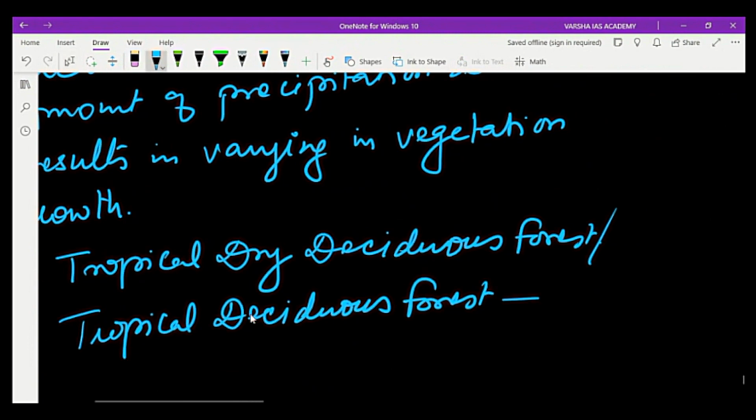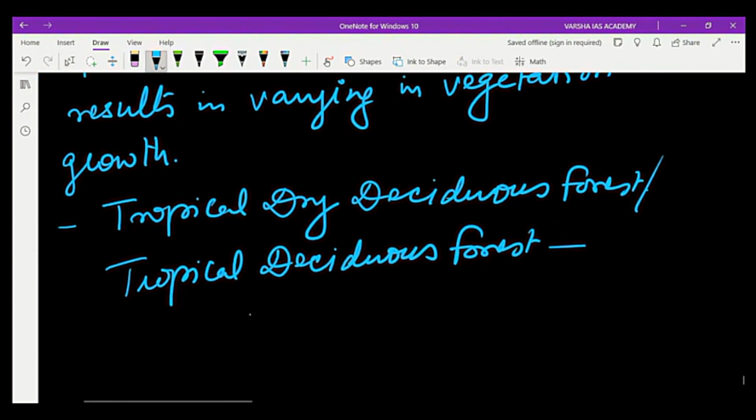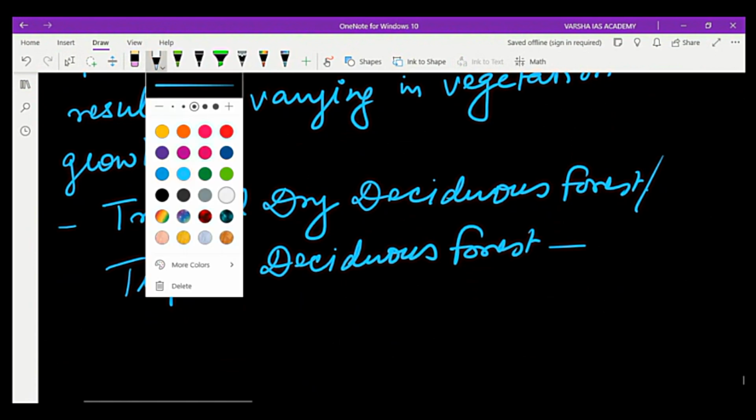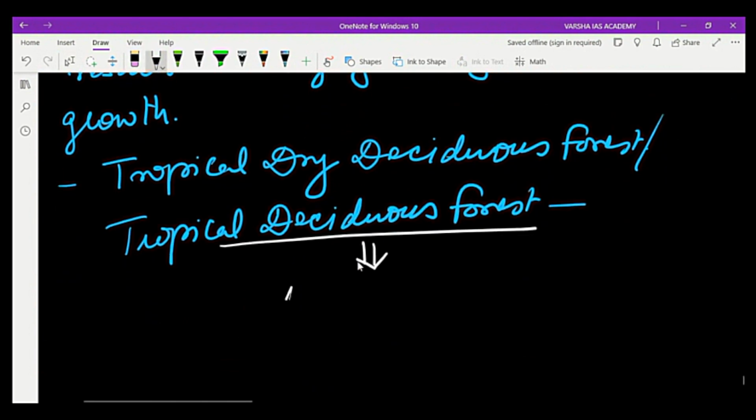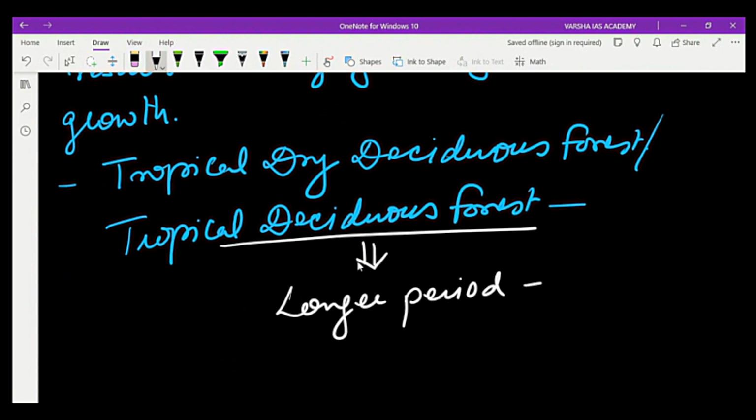But as deciduous forests have the characteristic of shedding leaves, here they shed leaves for a longer period, which is 30 to 45 days. So in these areas the trees are of less density.